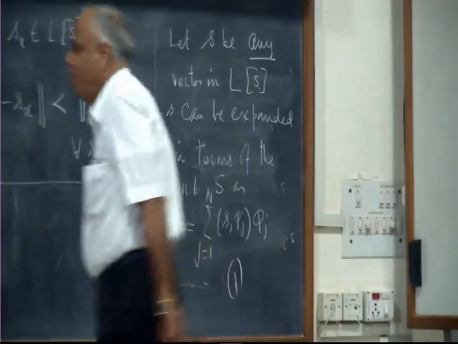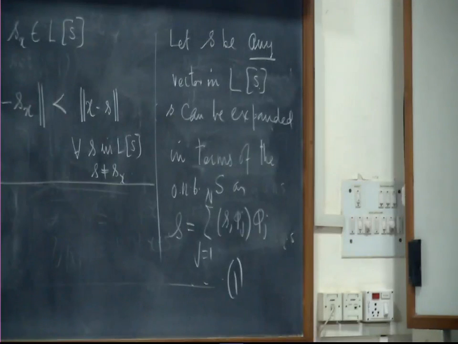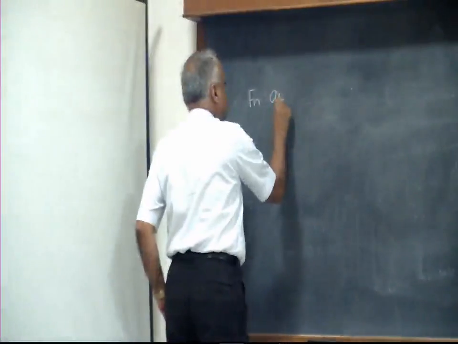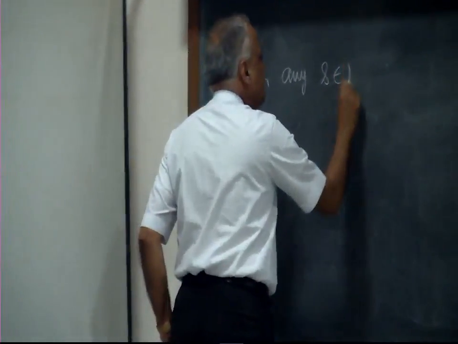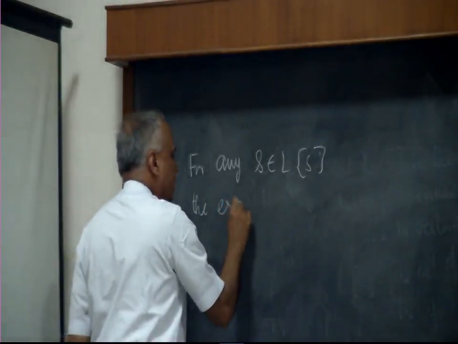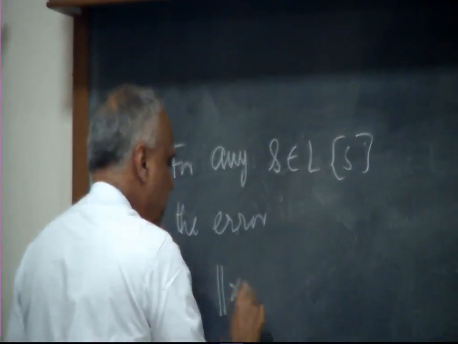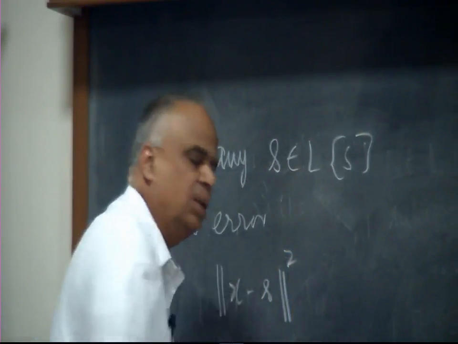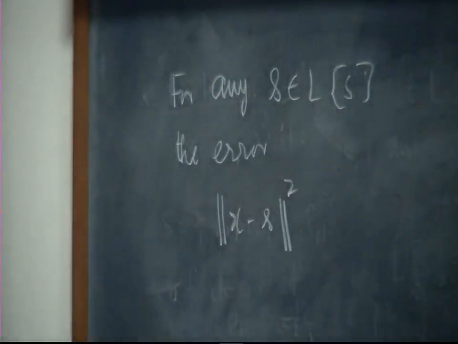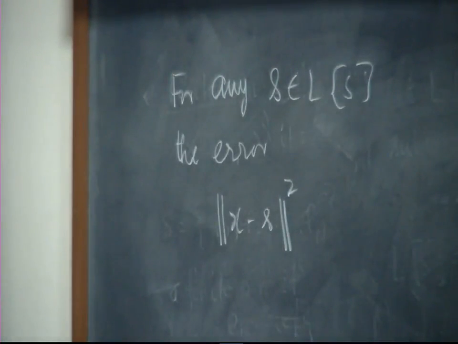Let us calculate the error for any vector s. So, for any s in Ls, the error is the norm of x minus s. We will calculate the square error, because the square of the norm is always the inner product with itself. It is easy to write.